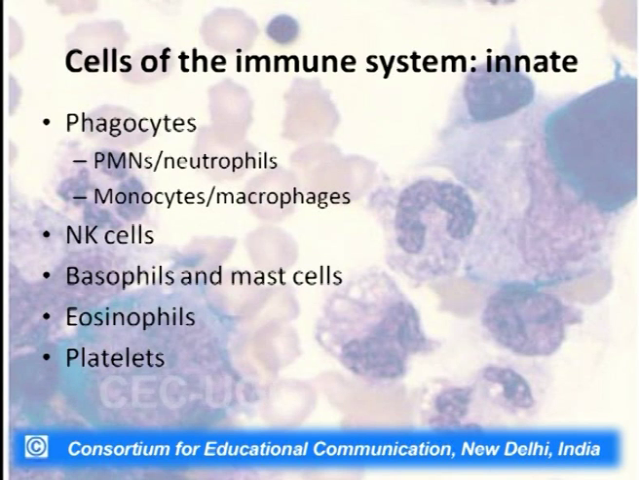So, now coming back to the cells of the immune system, the innate system is what we are born with. The main cells which form the innate system are the phagocytes: the PMNs, that is polymorphonuclear neutrophils, monocytes, macrophages, the natural killer cells, basophils and the mast cells, eosinophils and the platelets. They are very important cells of our innate system.